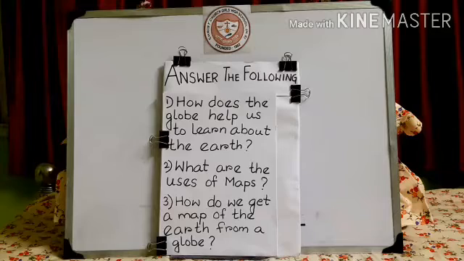Once again, let me repeat the answer for you all. The globe helps to know many things about the earth. It helps us to know about the shape of the earth, the land and water areas. It helps us to locate different places, and also it tells us how the earth moves round its axis.